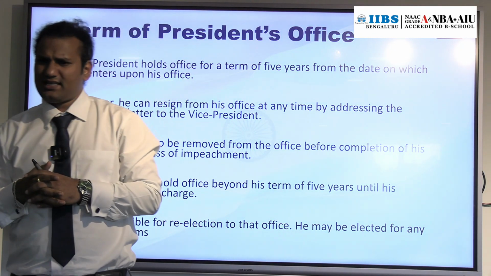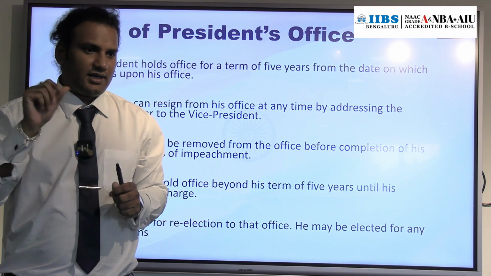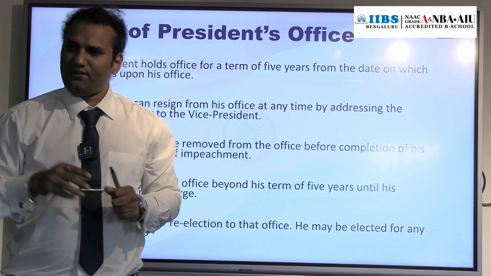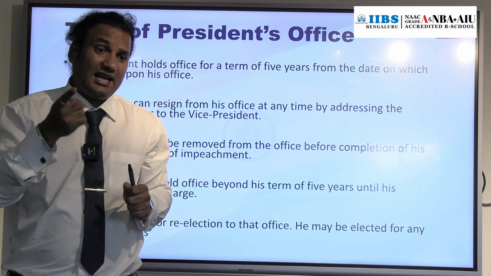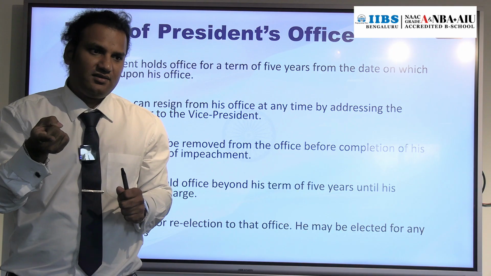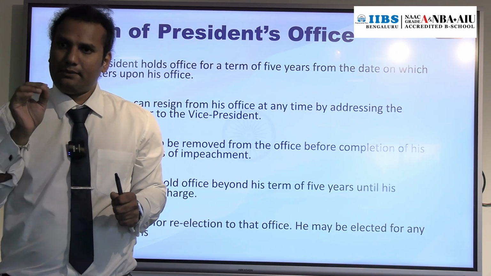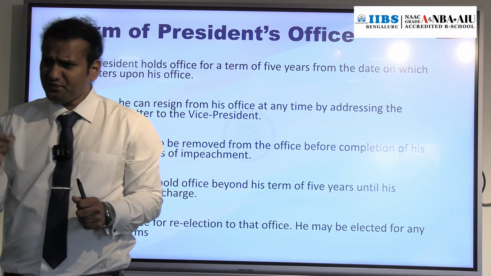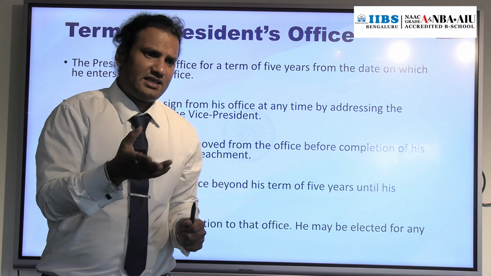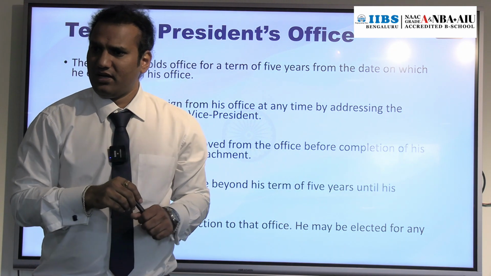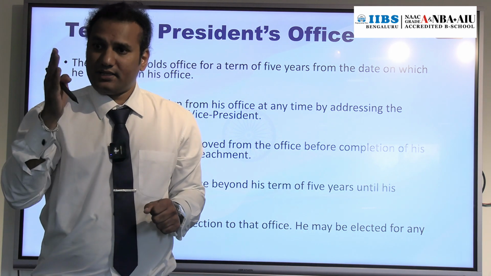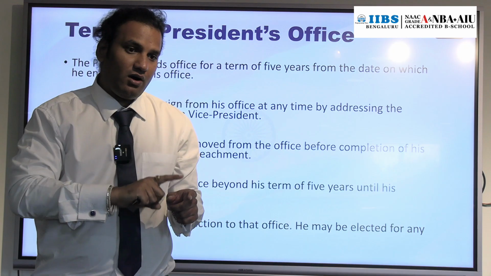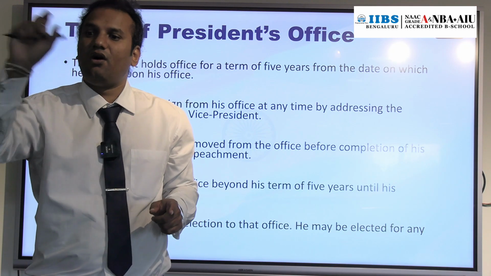Generally we have heard that the tenure of the President is 5 years. Is it 5 years from the date on which the election result is declared? No. Please remember, in India, for the legislature, MP, MLA, MLC, the tenure date will be calculated from the day on which they have entered into the office.